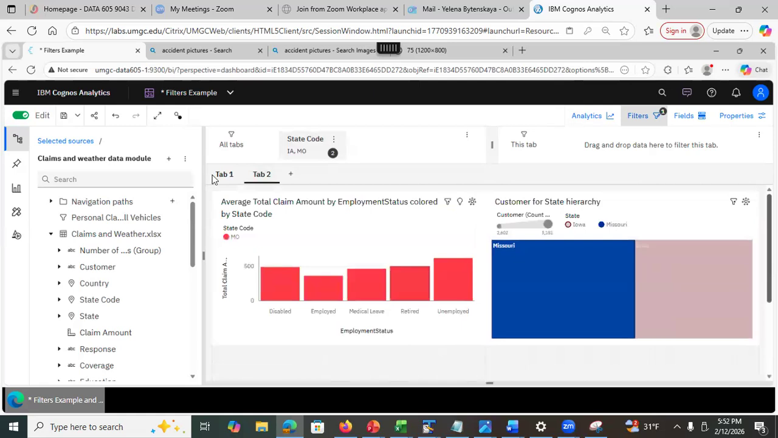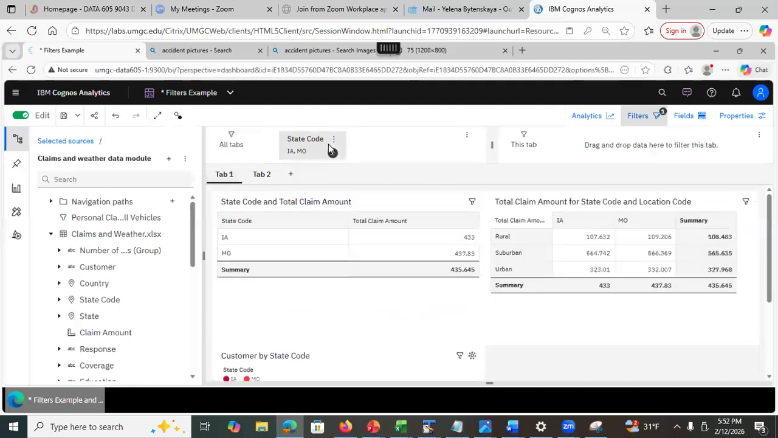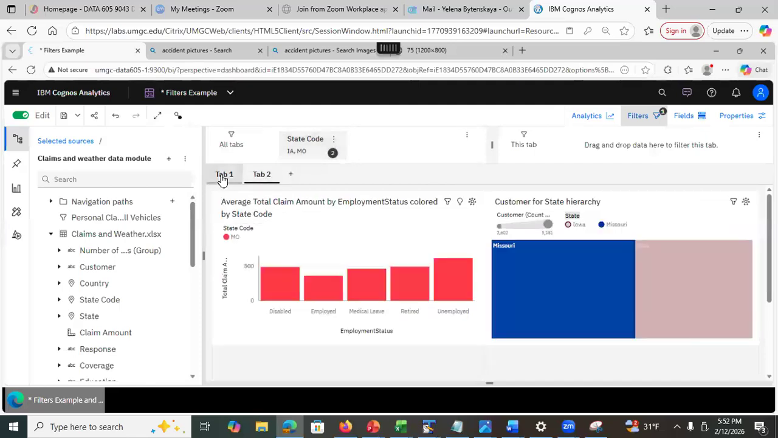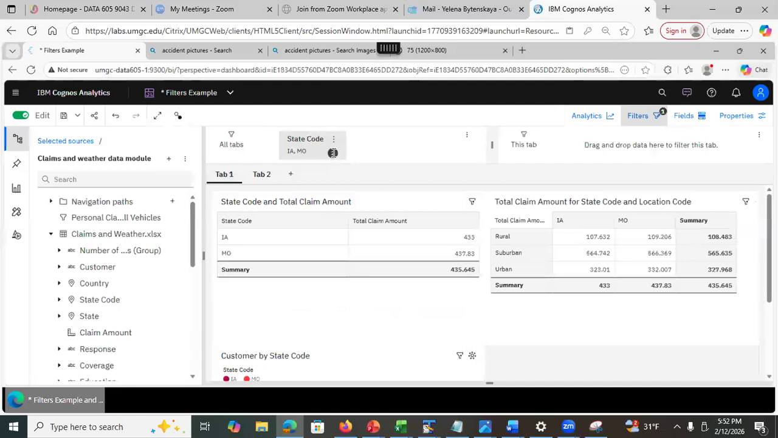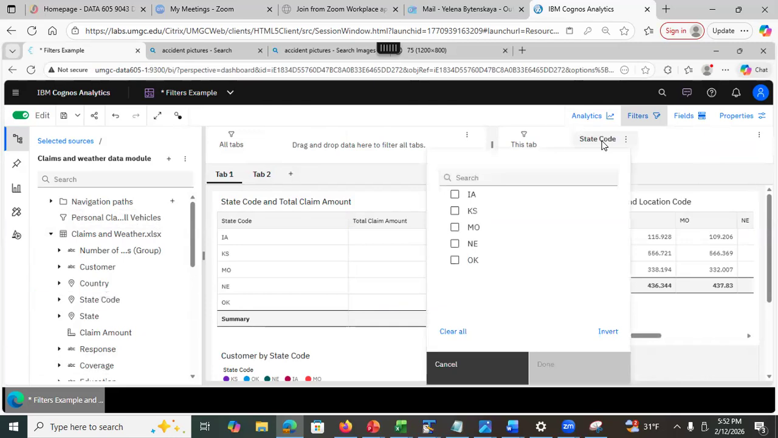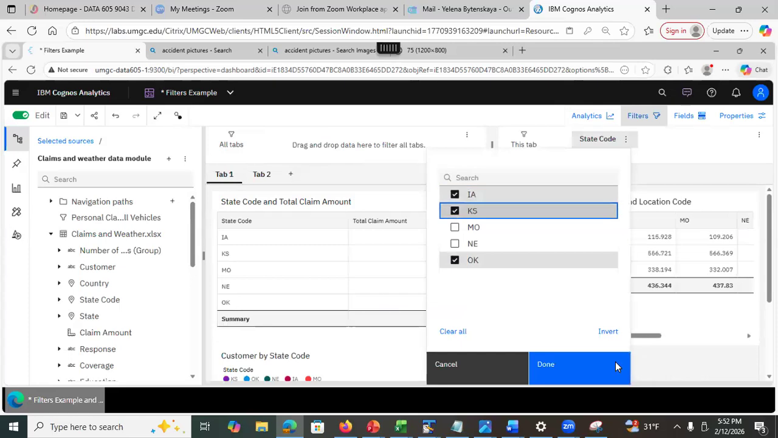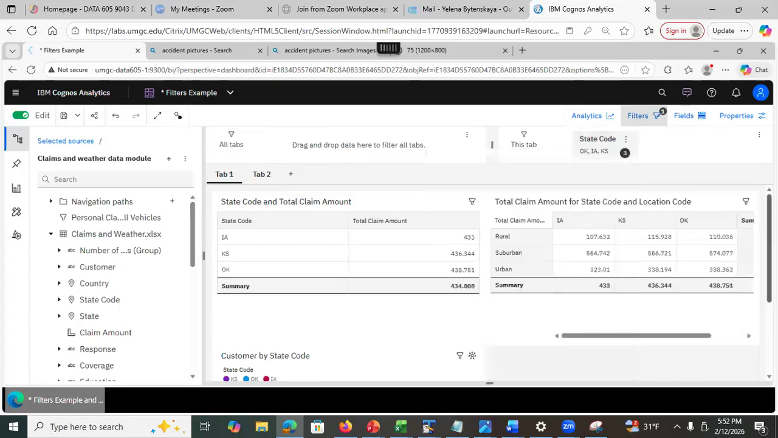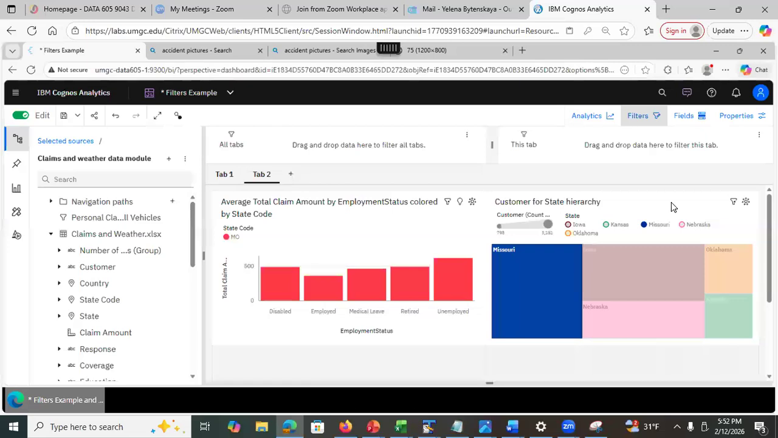So now what? Okay, I can delete this filter, right? And you see this filter on both tabs, and you can also see the values were specified. See, they're here. Now I'm going to delete the filter, and instead I'm gonna put it right here, state code. And I'm going to select Oklahoma and Iowa and Kansas. All those three done. This tab is filtered, but when I go to the tab 2, as you see, I